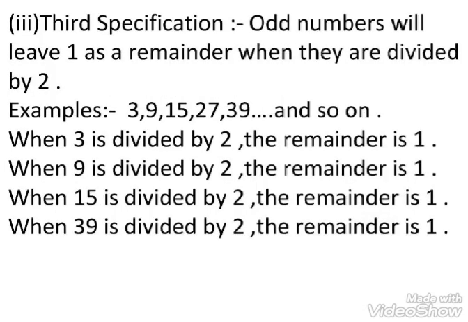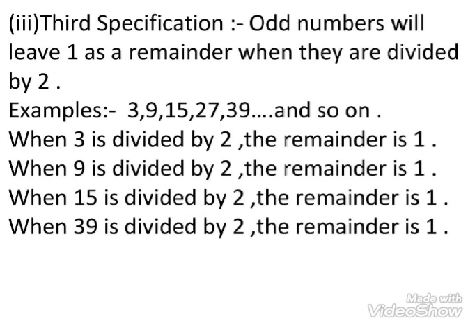Third specification. Odd numbers will leave 1 as a remainder when they are divided by 2. Examples: 3, 9, 15, 27, 39 and so on. When 3 is divided by 2, the remainder is 1.